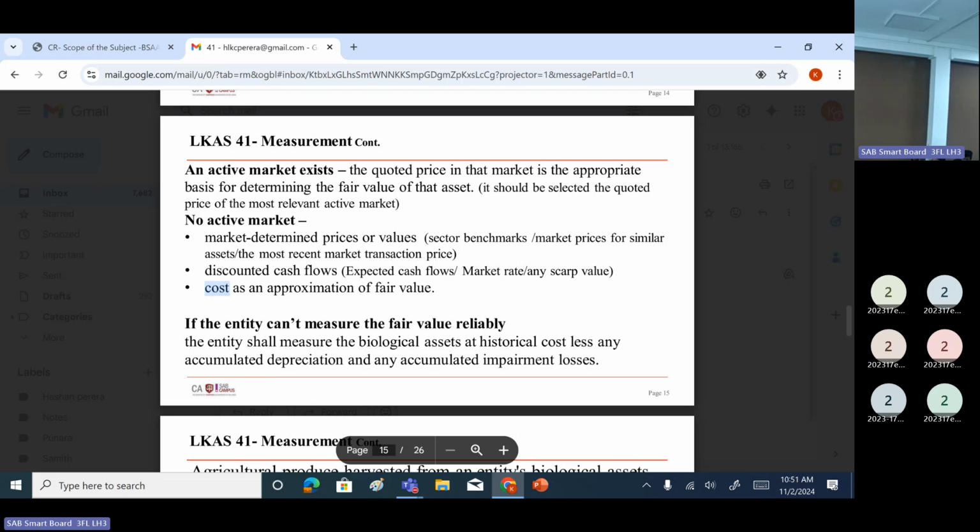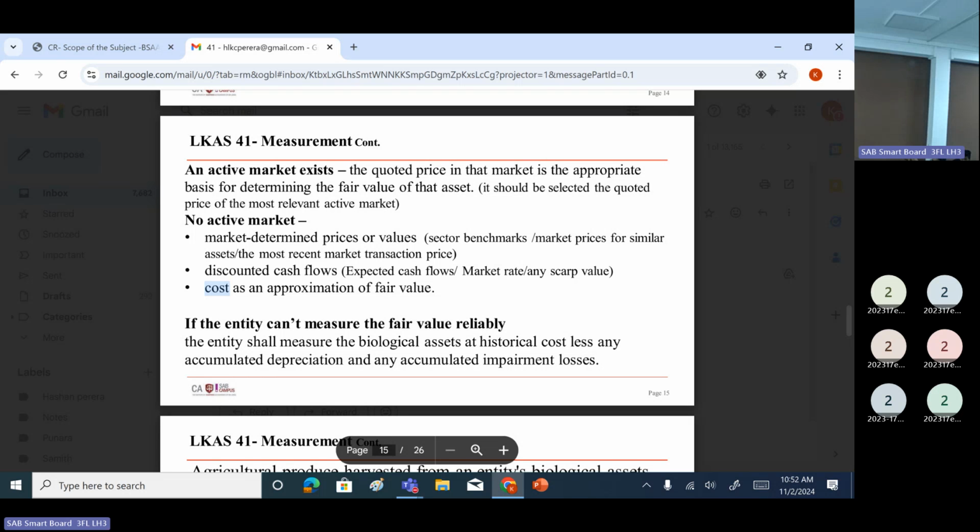Then you can do discounted cash flow, using expected cash flow, market rate, any step value. First, if you have this, you can do that. Right? If you don't have that, you can't calculate future cash flows, you can't get an interest rate, we don't have the step value amount. What you have to do?